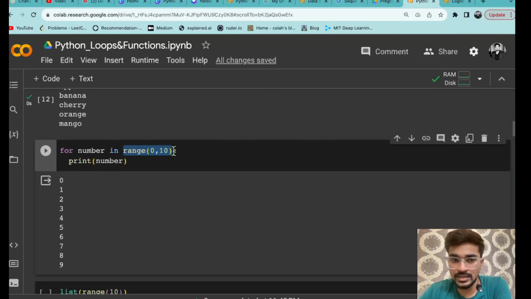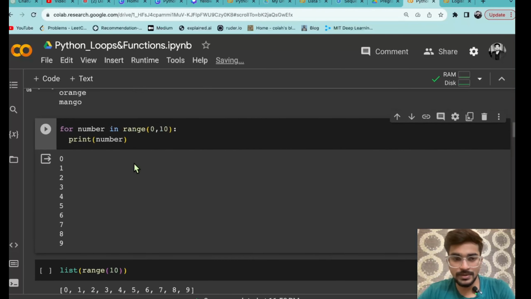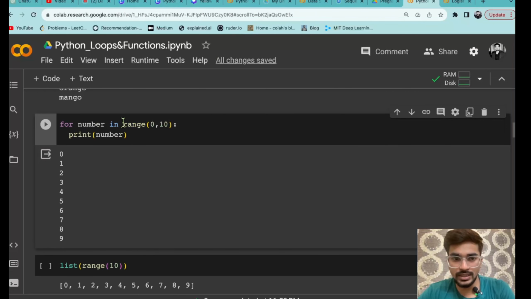Now we are going to see another iterable that is called range. You know what the range function does, right? I have already shown you what a range function does. This is a simple concept. If I have not introduced it before, what does range do? Whatever elements you have given, the first argument is called the starting index, and the last is the ending index, and it will generate numbers from this index to this index, and it will do so continuously if you do not give any step. This is again similar to slicing. So 0 to 10, here you are not doing slicing but you are generating numbers. So you are generating numbers from 0 to 10, and if you have not given any step size, it will take continuous values.